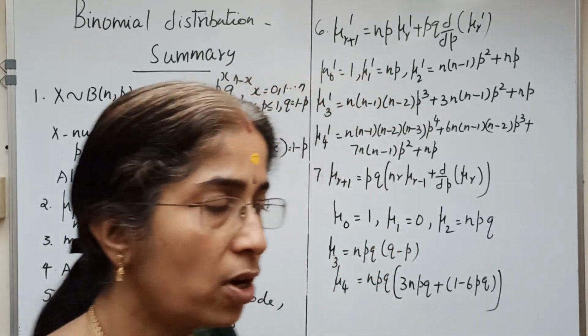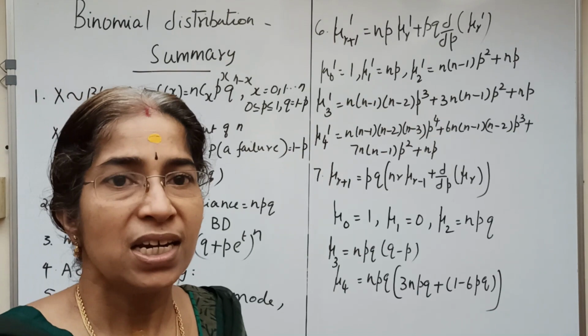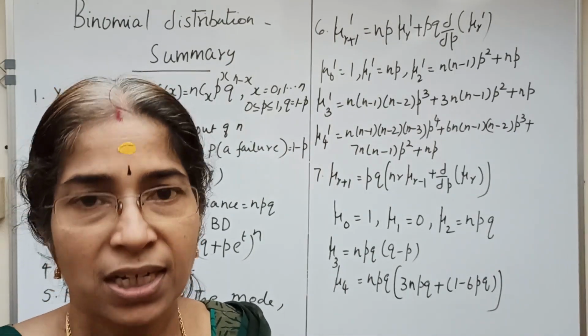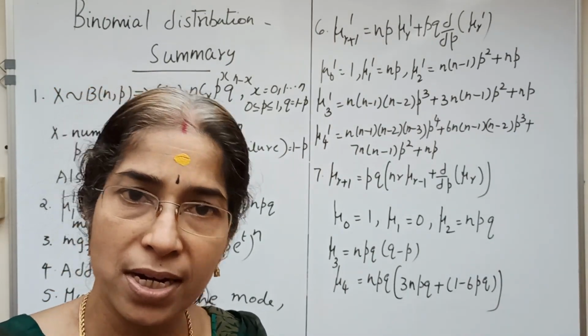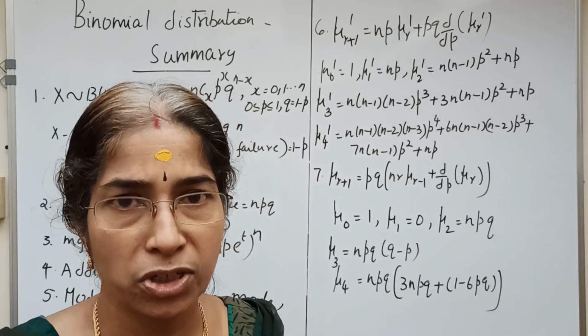Now we obtain the mode of binomial distribution. If x is the mode, we have (n+1)p - 1 ≤ x ≤ (n+1)p. So if (n+1)p is not an integer, the distribution has a unique mode given by the integer part of (n+1)p.